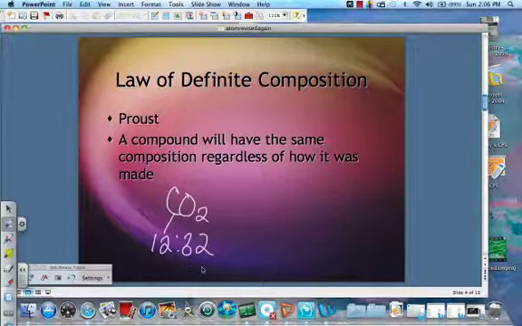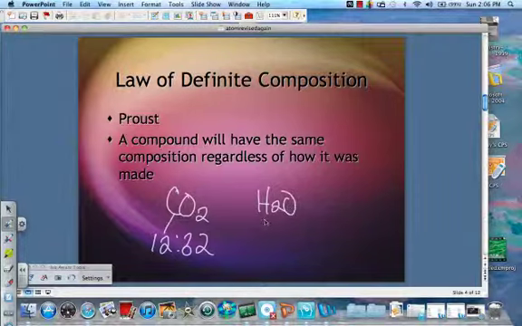And I'm sure you can get a smaller ratio out of that, but it always had 32 grams of oxygen for every 12 grams of carbon. So they were really looking at the mass ratios here, but the idea is that no matter what, a compound will always have the same ratio. So water will always have 2 hydrogens for every 1 oxygen. N2O would always have 2 nitrogens and 1 oxygen.